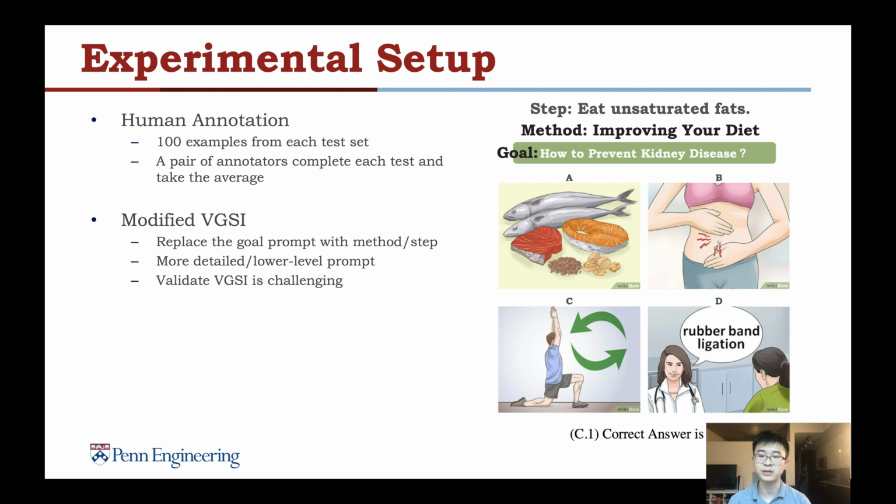We also did an experiment on the modified VGSI task, just to replace the goal prompt with a method or the step. For example, on the right side, the goal prompt will be replaced by the method improving your diet, or the step eat unsaturated fats. We assume using a more detailed and lower level prompt will have higher performance. We use it to validate that our VGSI task is more challenging.